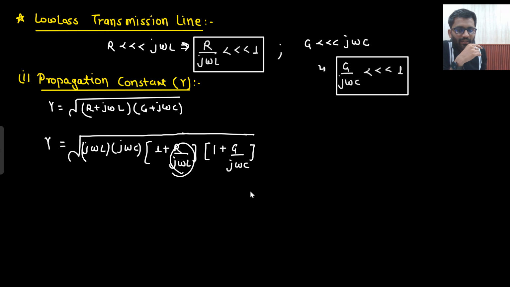Now this is a very small quantity, and this is also a very small quantity. Basically R by j omega L is very much less than 1, and G by j omega C is very much less than 1.